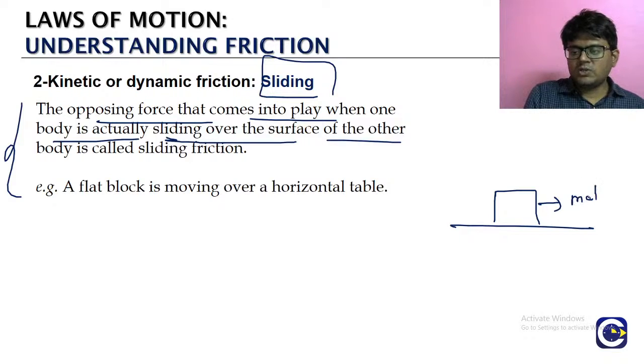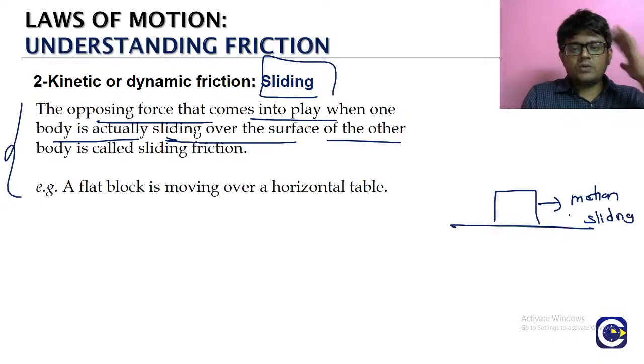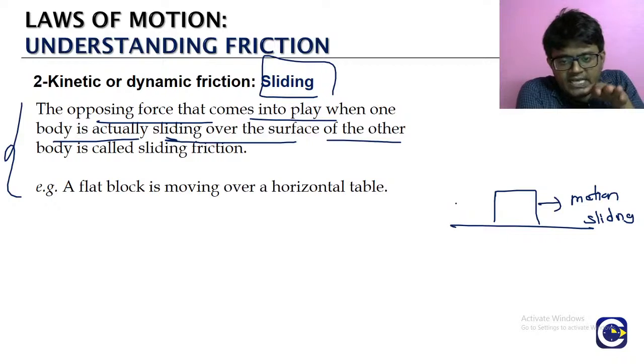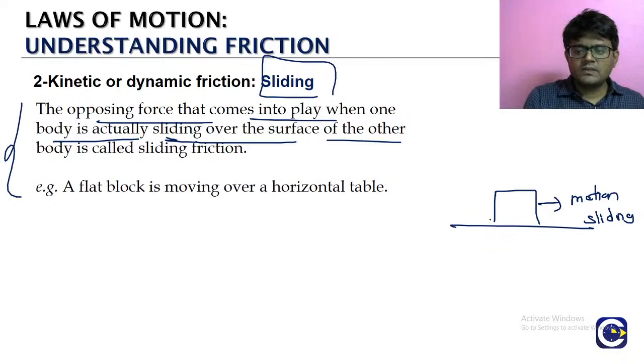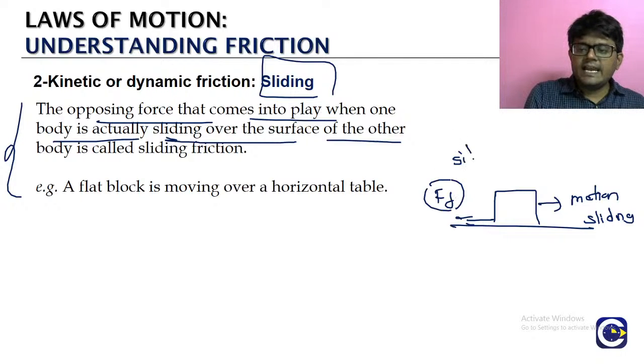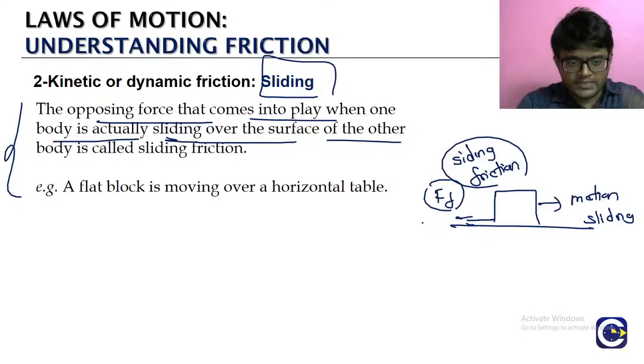So when one surface is sliding on the other, we have sliding friction, which is a type of kinetic friction. It is not a different thing.